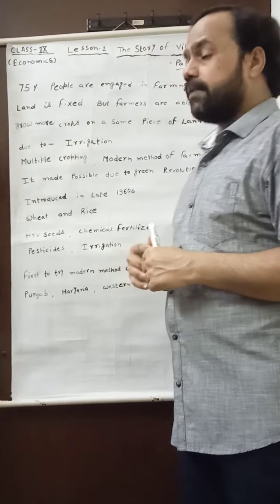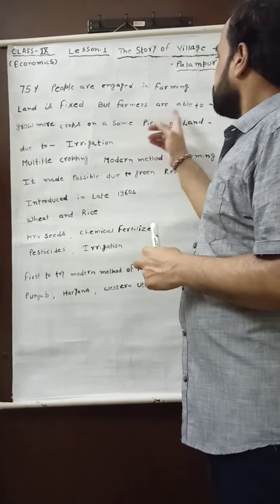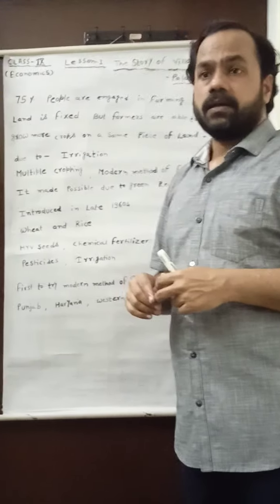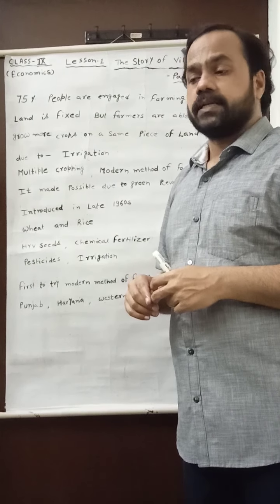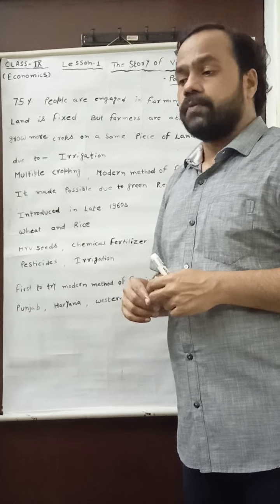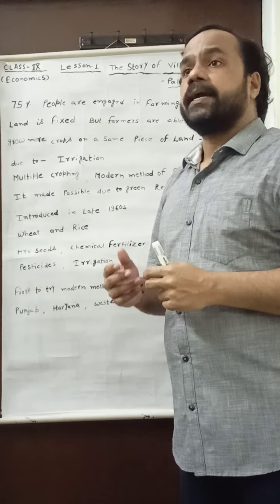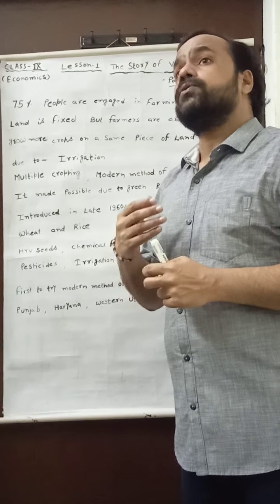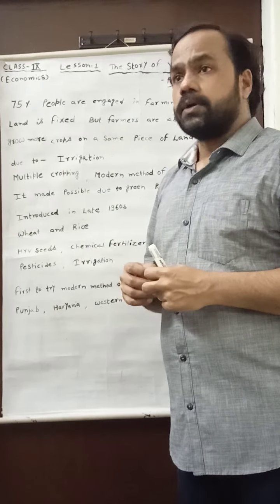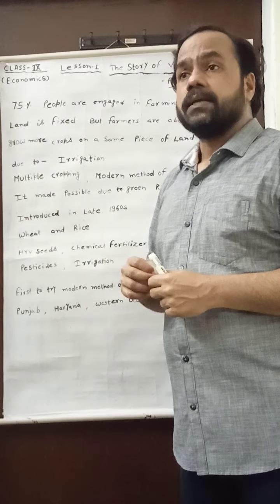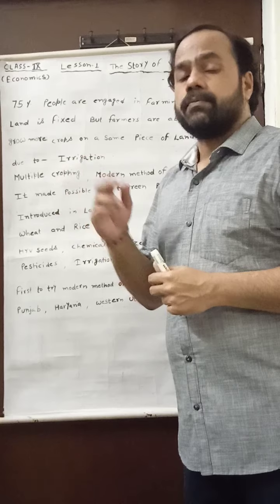As I have written on this whiteboard, farmers are able to grow more crops on the same piece of land. How is it possible? Yes, it is possible in village Palampur. Why? Because the farmers of village Palampur know the technique or the method, they know how to grow the crops not by the traditional way of cropping but by the modern way of cropping.